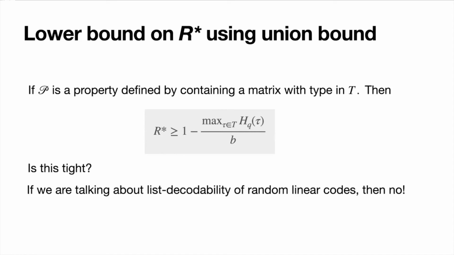And the question we'd like to answer is: is this tight? As in, could this threshold rate R star be any higher than this lower bound that you compute by just using the union bound? And I'm going to say something very imprecisely here, only for people who followed previous work by Mosheiff et al. from FOCS 2020, which asked similar questions about properties and their thresholds for random linear codes. The only thing to notice is that if the property we were talking about was, say, list decodability of random linear codes, then the answer would be no. And in fact, this threshold rate can be higher than what you compute by just using the union bound.